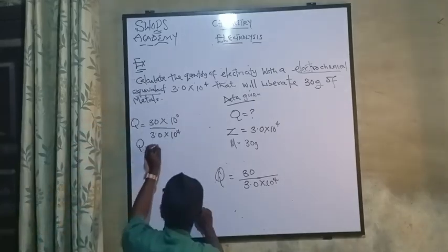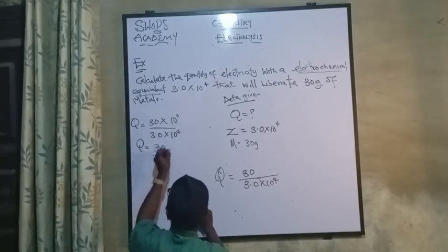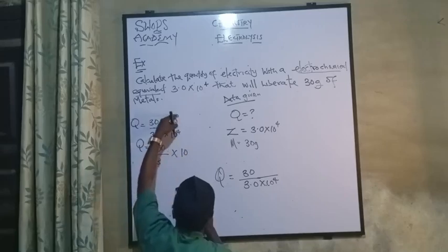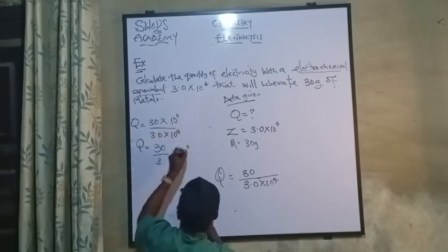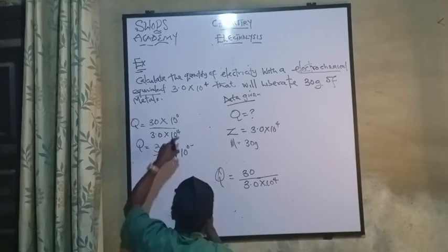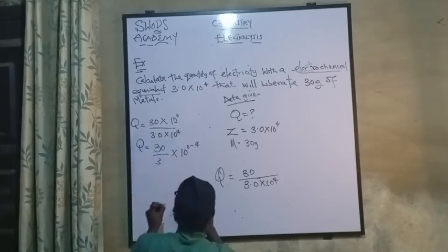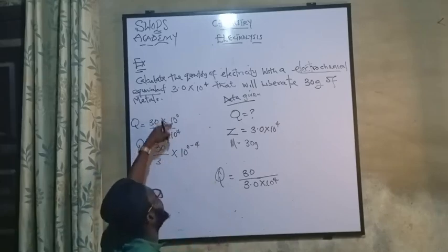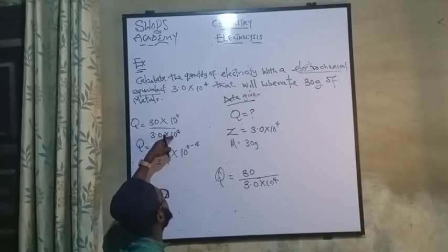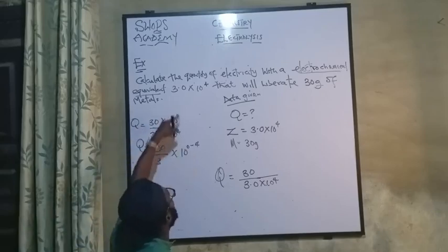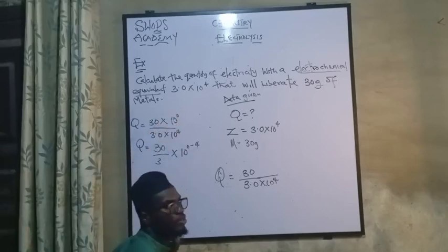Let me break it like this. 30 over 3, times 10 to the power 0. Divide in maths signifies minus. Then what are we having here? 4. Are we together? 10 here, I'll pick 10. Law of indices: when we are having the same base, we pick 1 base, then since we are having divide, we minus the two powers. The powers are 0 and 4. It is 0 minus 4. Is that noted?